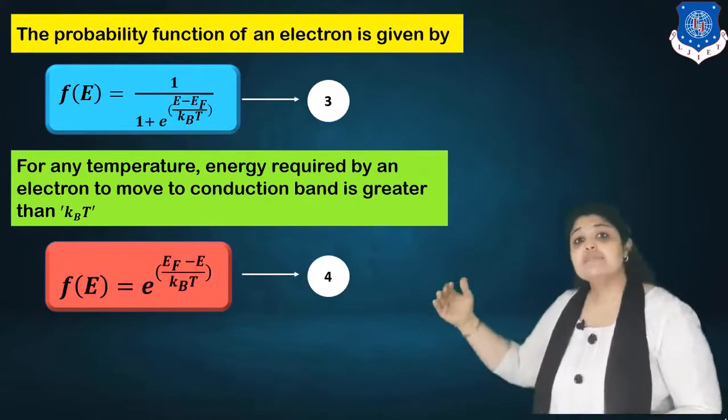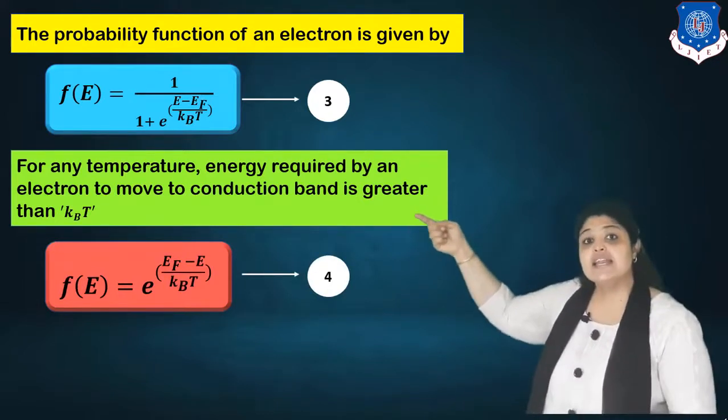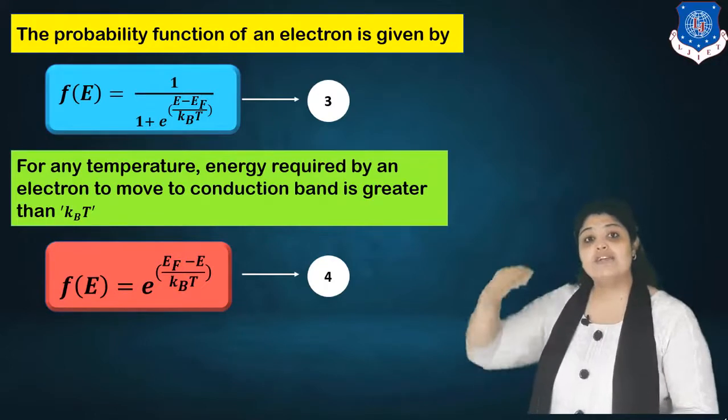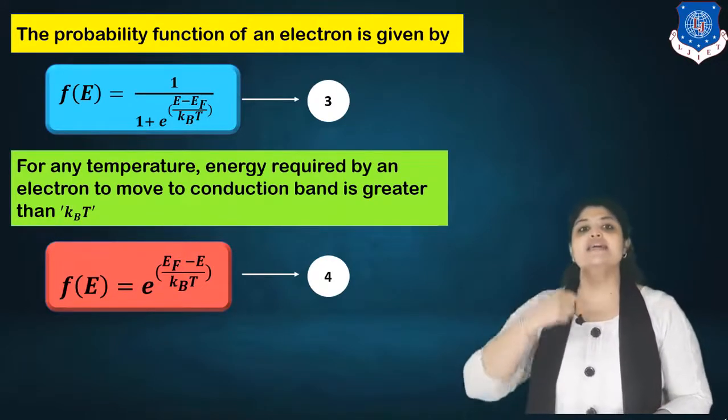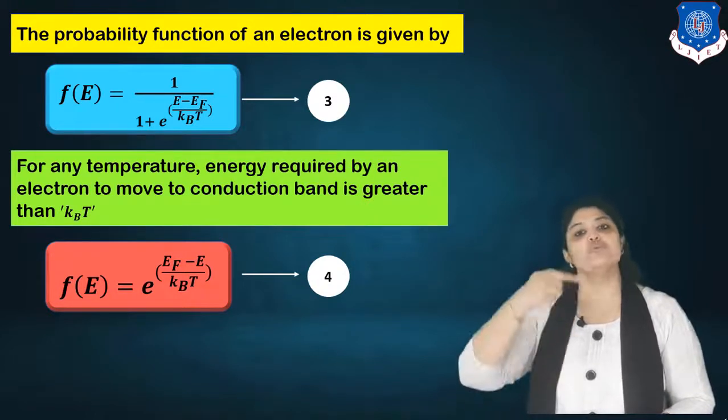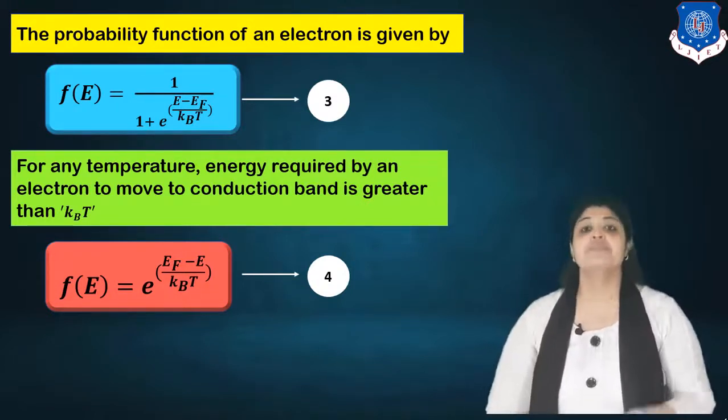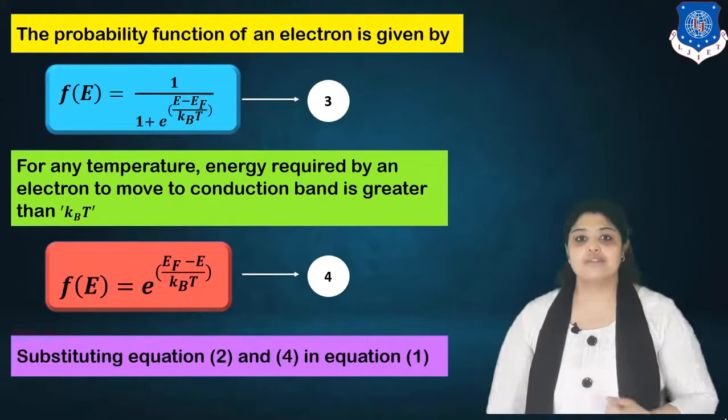How does this equation come? In this equation 3, I can ignore the term 1. So I have 1 upon e raised to E minus Ef upon kBT, or I can say F(E) is equal to e raised to Ef minus E upon kBT. This is equation 4 we have.